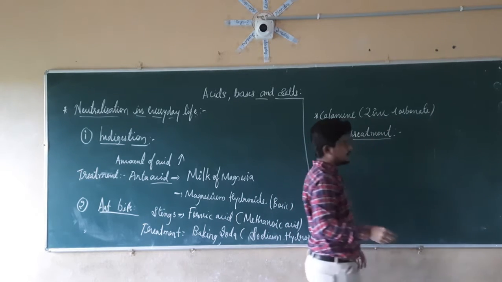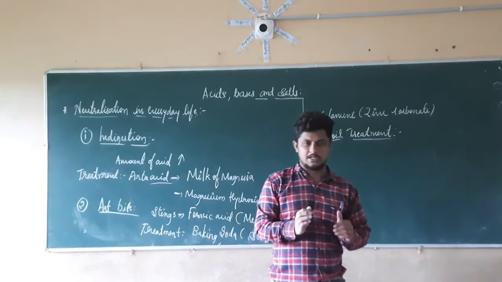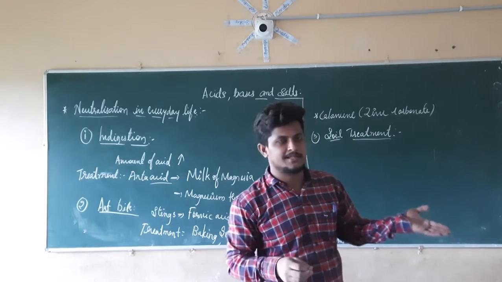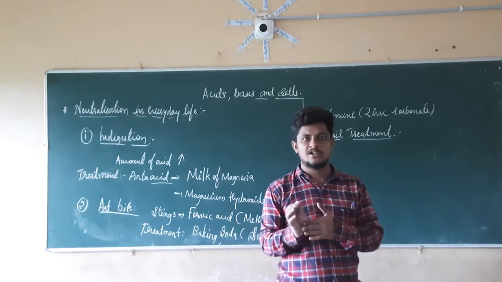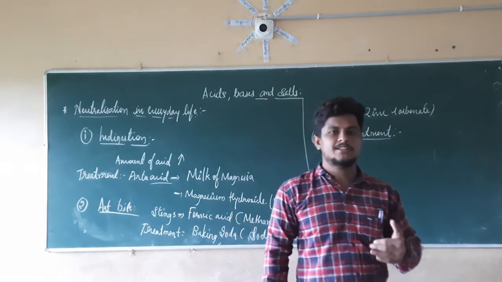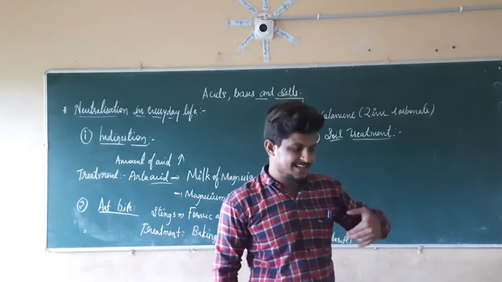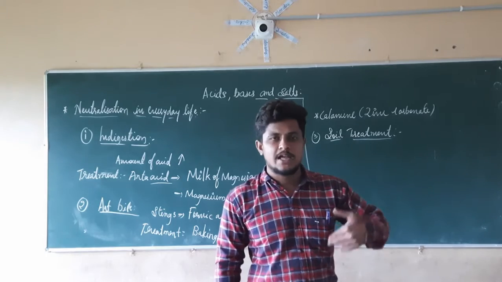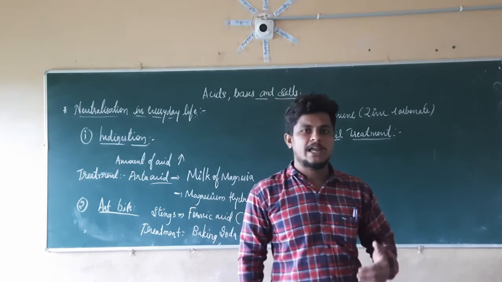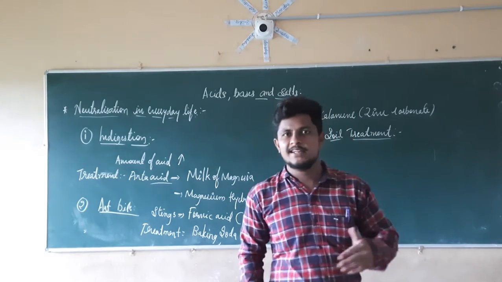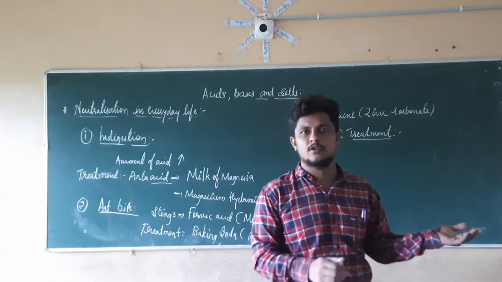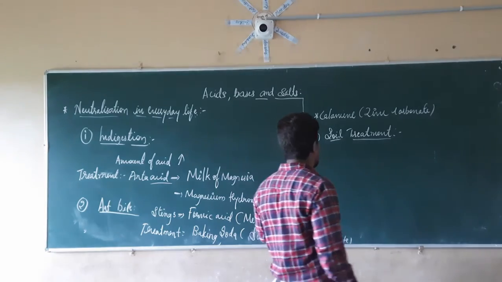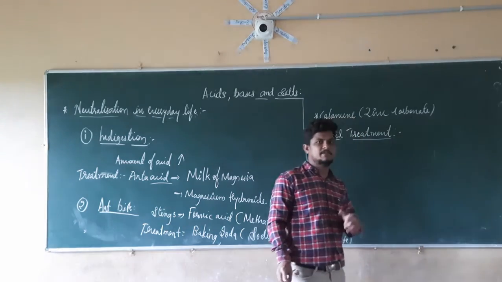So we know that for the good growth of crops, or whatever agriculture we are going to do, the soil should be fertile. Soil is going to lose its fertility when the acidic nature is more in that soil, or when the basic nature is more in that soil. If that happens, the agriculture field will not be capable of giving a good yield. So then what do we have to do? We have to nullify the effects of the acid as well as the base.